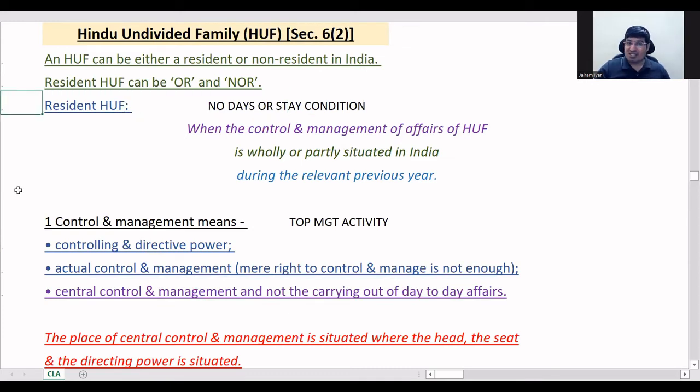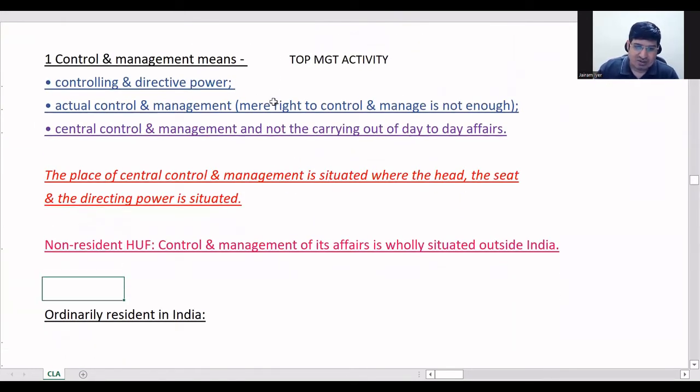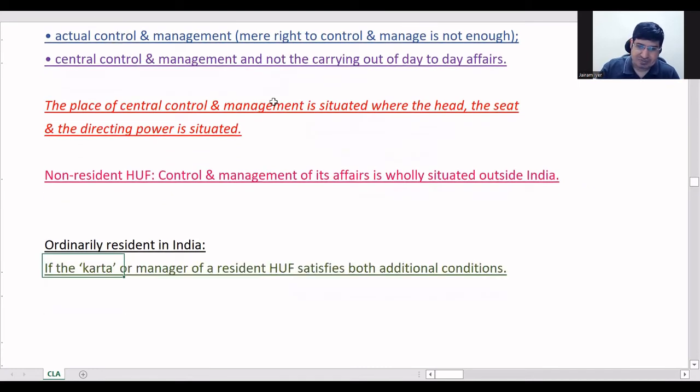What about the additional conditions now? To find out whether the HUF is OR or NOR, how will you find out? For ordinary resident in India, if the Karta or manager of a resident HUF satisfies both additional conditions, here you have to check additional conditions: 2 out of 10 previous years, and 730 days or more during the 7 years immediately preceding the relevant previous year. Those two conditions you will check of the Karta or the person who is managing it.